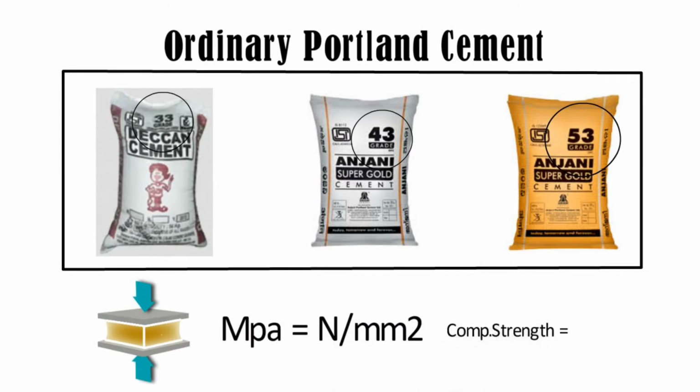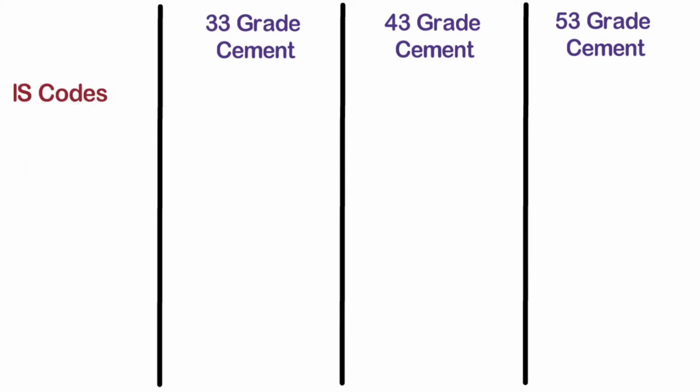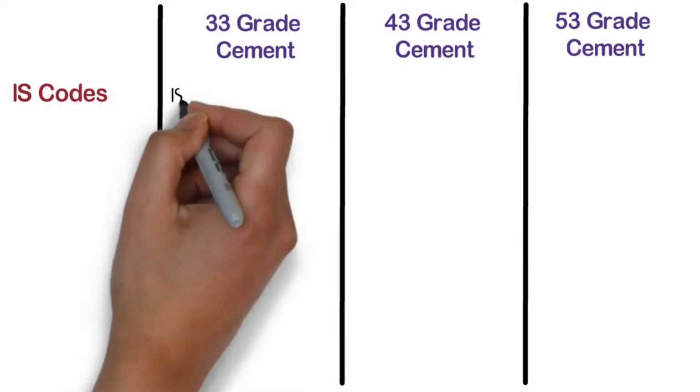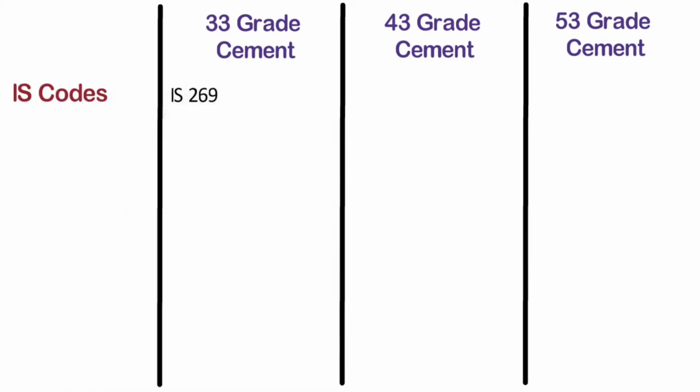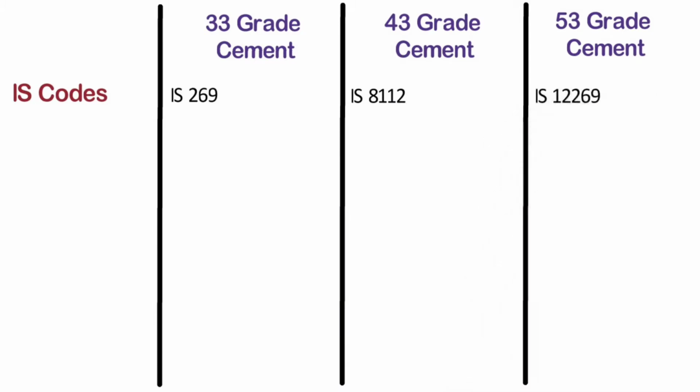Compressive strength is the ratio of load per unit area. The load is calculated in Newton and the area is calculated in mm square. IS codes. For 33 grade cement, IS 269 is used, whereas for 43 grade cement, IS 8112 is used, and for 53 grade cement, IS 12269 is used. You can refer to the latest revisions of these IS codes from Google.